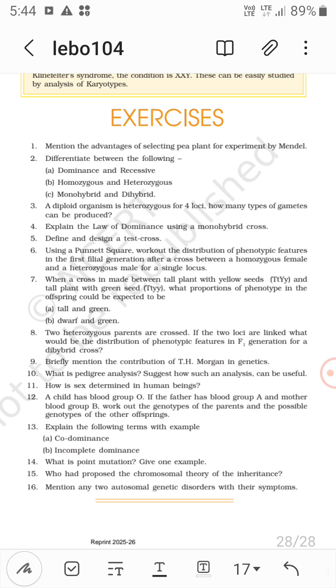Now monohybrid and dihybrid. Monohybrid means the crossing involving one contrasting character, and in dihybrid there are two characters of contrasting pairs that are crossed with each other. A diploid organism, that is 2N, is heterozygous for four loci, that is capital T small t for four loci. How many types of gametes can be produced?